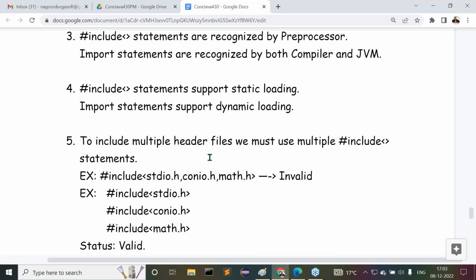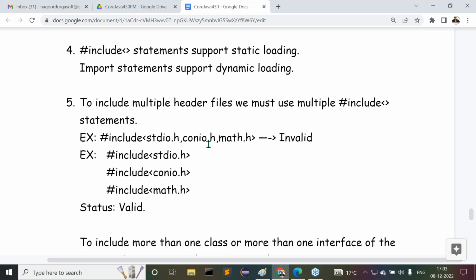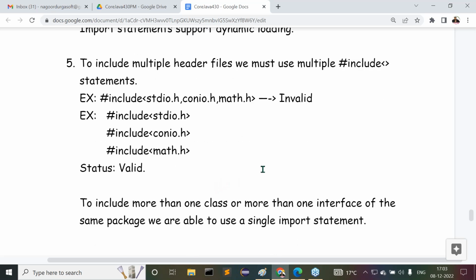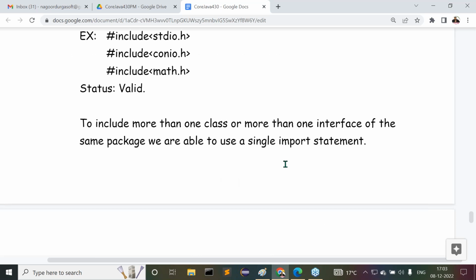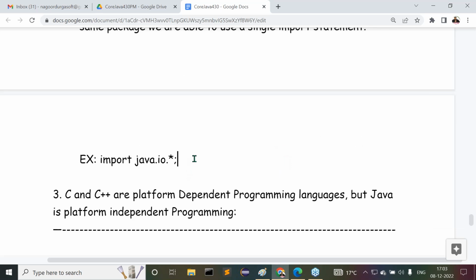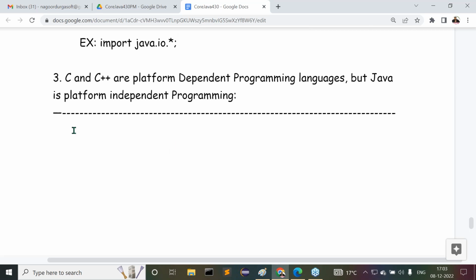For example, I gave: hash include yesterday.h comma conju.h comma math.h is invalid. But hash include yesterday.h, hash include conju.h, hash include math.h are all valid cases. To include more than one class or interface of the same package, we can use a single import statement. Here I gave import java.io.star. Are we getting it clearly? These are the various differences we understood.